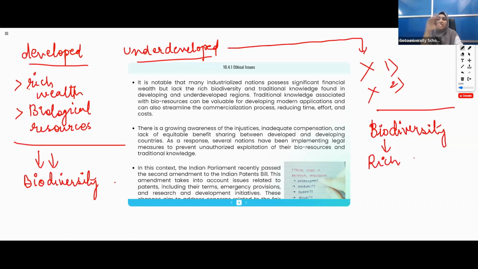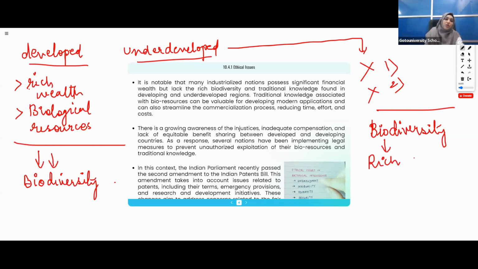Whereas developed countries do not have any biodiversity, but they have the resources. So they move to different countries and search for new things there, so that they can take a patent of that item. That's the main difference. You can see how nature has given this difference. We underdeveloped countries do not have resources, and we do not have knowledge either.